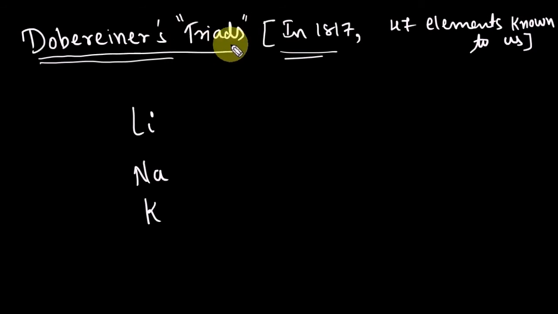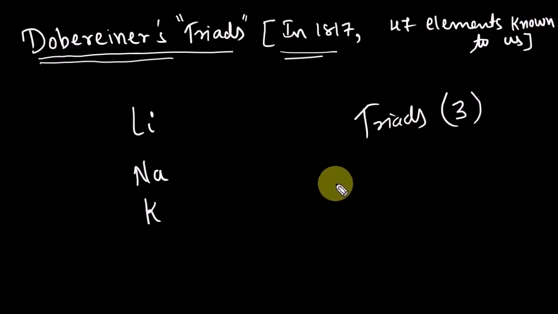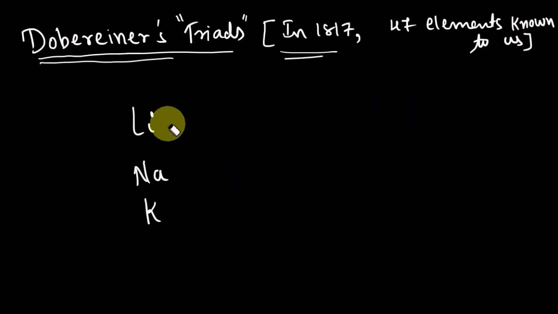What is meant by Dobereiner's triad? Triad means three. So what did he decide? He decided to arrange the elements in increasing order of atomic mass in groups of three. In one column there will be only three elements.